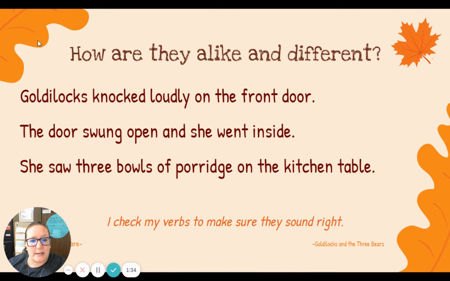So today we're going to take a look at 3 sentences and compare them. How are they alike and how are they different? My first sentence says, Goldilocks knocked loudly on the front door. First, let's see if we can find the verb in that sentence. Where's the action? Goldilocks? No, that's a noun. Knocked. Oh, that's something we can do, right?